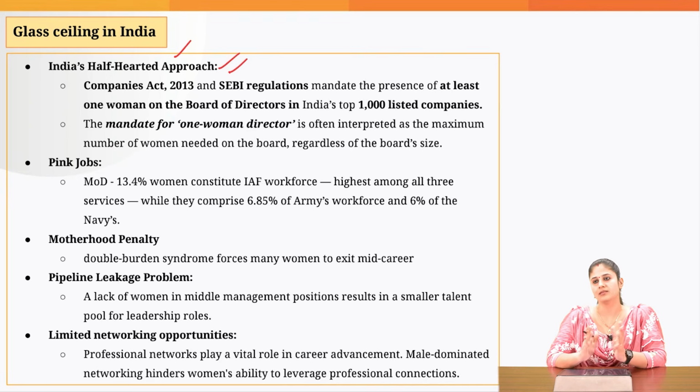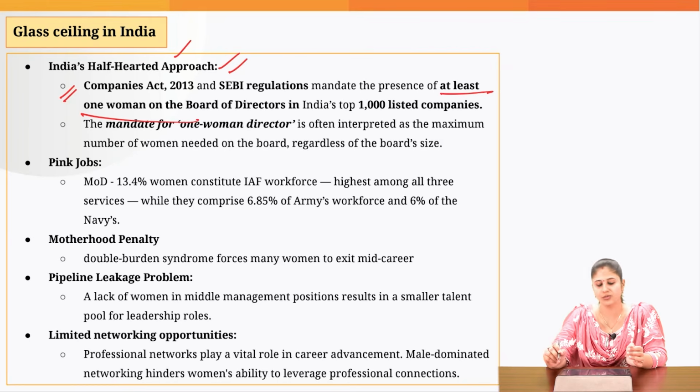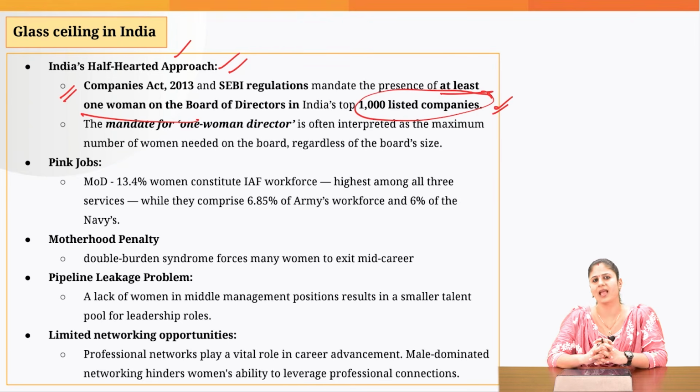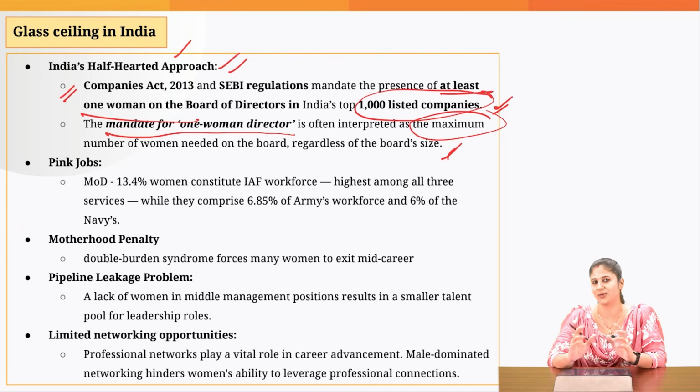I told you that more than 70% of the corporate houses, when it comes to their board of directors, have 1 or 2 women working as directors. And why have they employed 1 or 2 women directors? It is because SEBI, under the Companies Act, has made it mandatory for the companies to employ 1 woman as a part of the board of directors. And this was the condition for the top 1000 listed companies. They have just followed this mandatory provision. They have not ensured that more females become a part of the board of directors. So they have considered this mandate of 1 woman director as the maximum number of women that should be part of the board of directors.